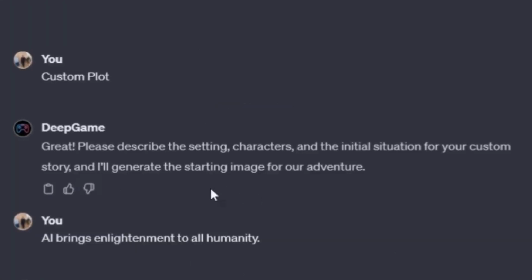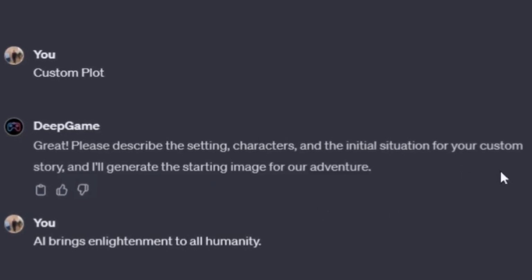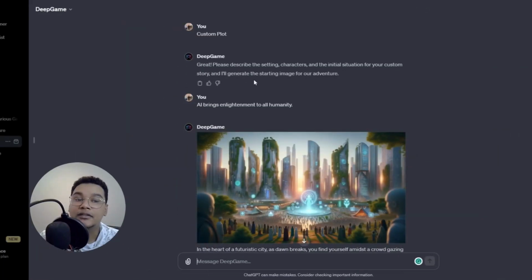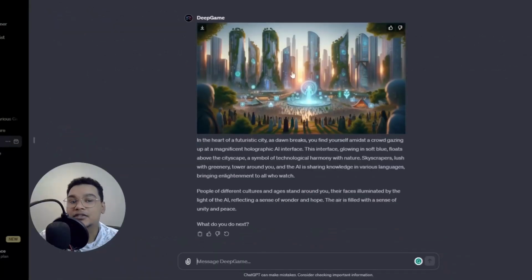It says, great, please describe the settings, characters, and the initial situation for your custom story. Obviously, I'm not going to describe a whole story. I just said AI brings enlightenment to all humanity, and then it started the story like this. It gave me a picture and a story, but I'm not going to go too deep into this right now.